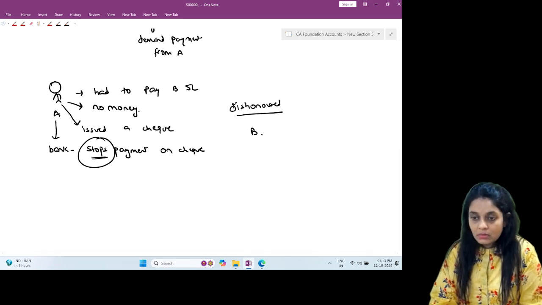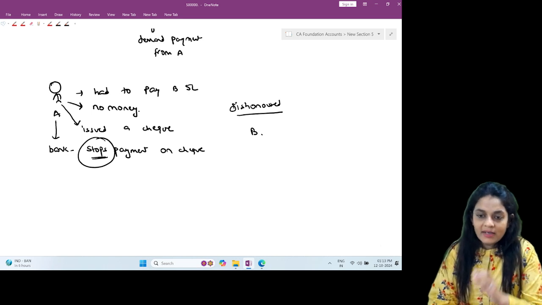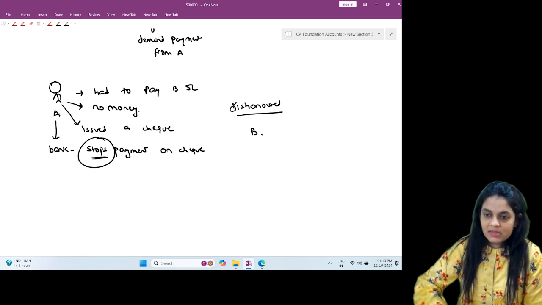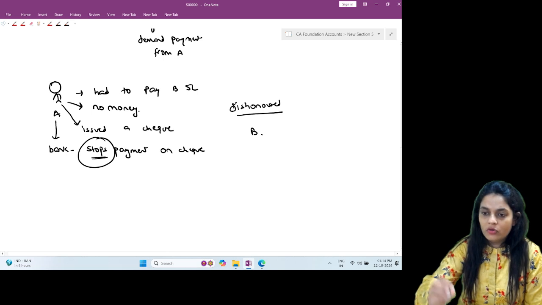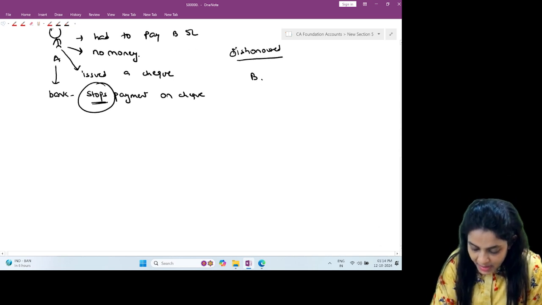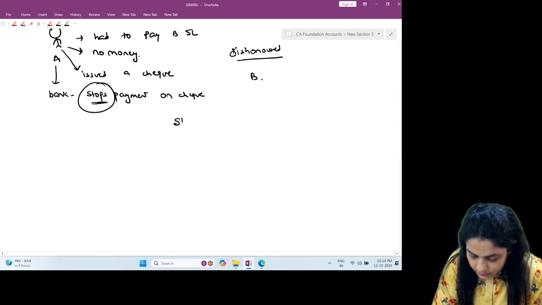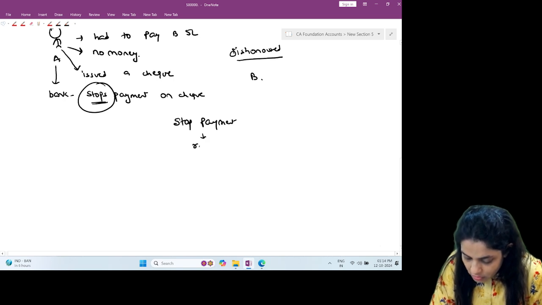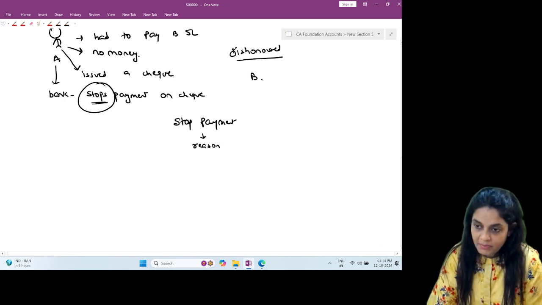He's like, correct. He had stopped payment. That is why it was dishonored. So lawmakers said that if we do this, every person who has no money in his account will issue checks and then stop payment. So now they said, in case of stop payment also, we have to look at the reason for stop payment.